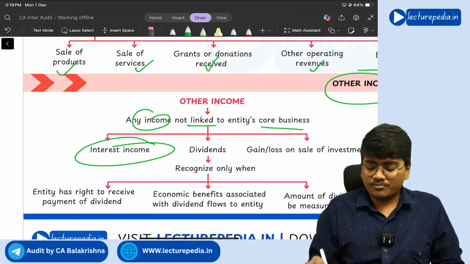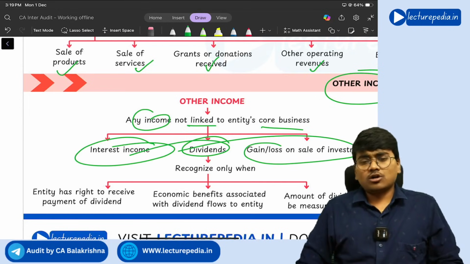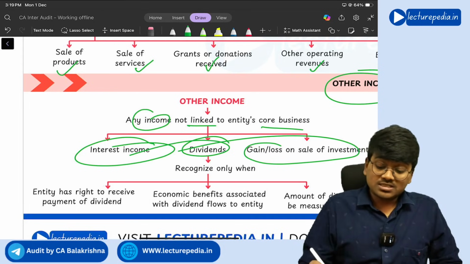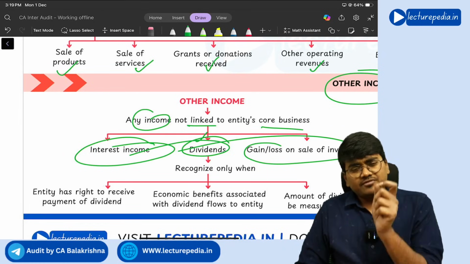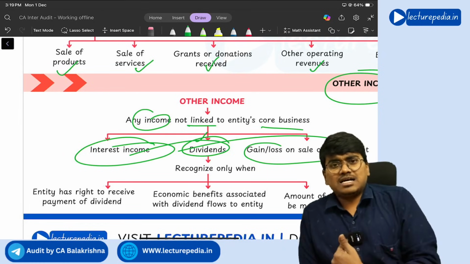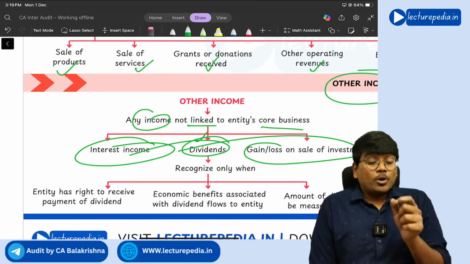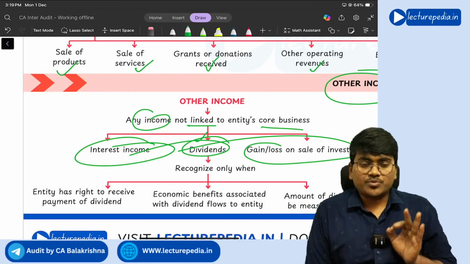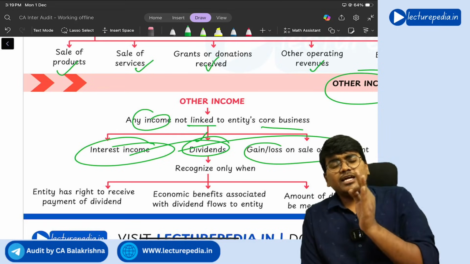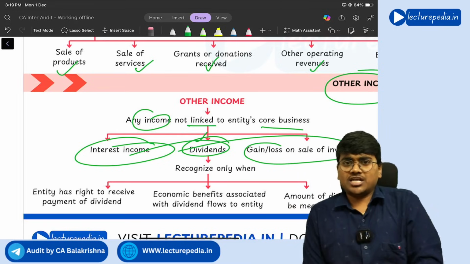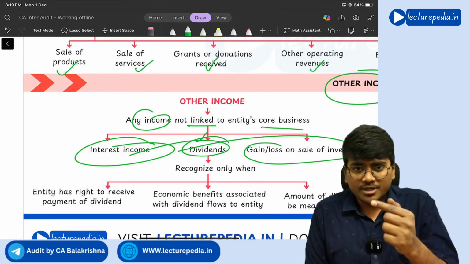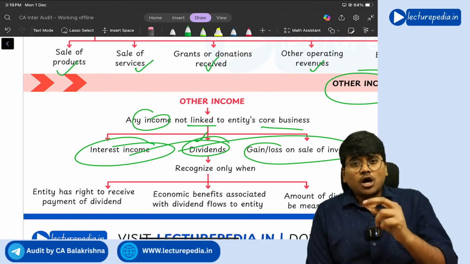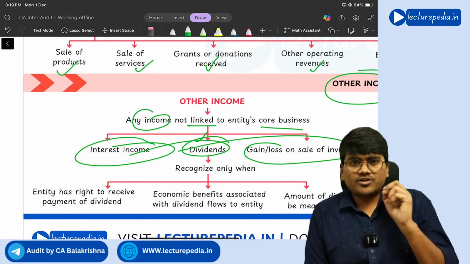Examples: interest income, dividends, gain or loss on sale of investments. Now, dividend income has to be recognized as income by the company only if a right to receive has been established. Now tell me, when will the right to receive dividend be established? At the time of recommendation by the board of directors, or at the time of declaration of dividend by the shareholders?